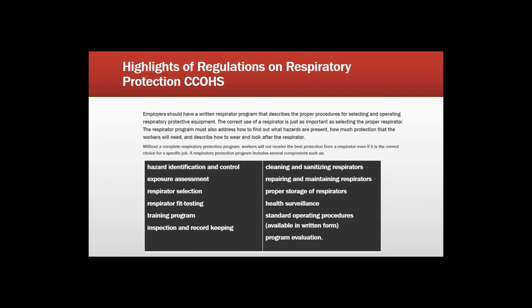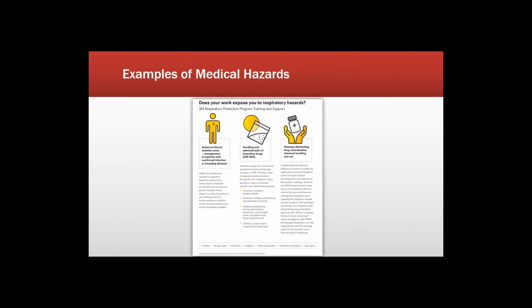All right, now in special consideration for medical, there's a couple items I'd like to talk about with you. The first is going to be the most obvious. This is going to be airborne contaminants, sick patients, airborne and clinical isolation areas, again, people with emerging illnesses that are going to be infectious and do pose a respiratory risk. So that may be fairly obvious to most of us. Now, the second item is going to be maybe the handling of drugs as well. That comes with its own respiratory risk and respiratory hazards that need to be carefully observed. Now, the one that we may not often consider is going to be the cleaning, disinfecting, and drug neutralizing agents that we typically use. Now, whether peracetic acid, bleach, or other peroxides, their use does create respiratory hazards that must be observed.